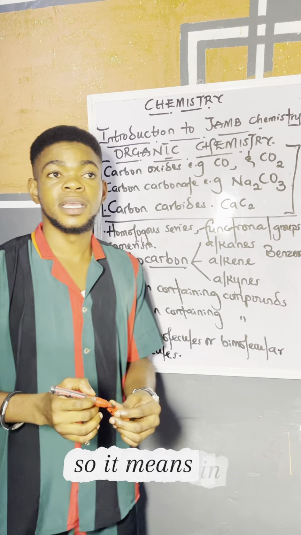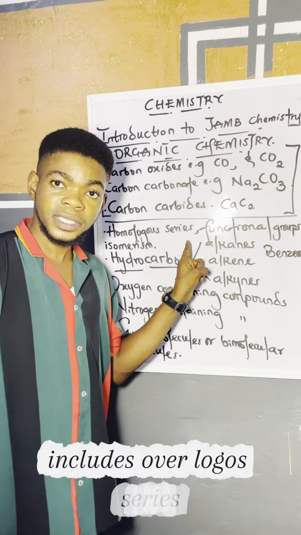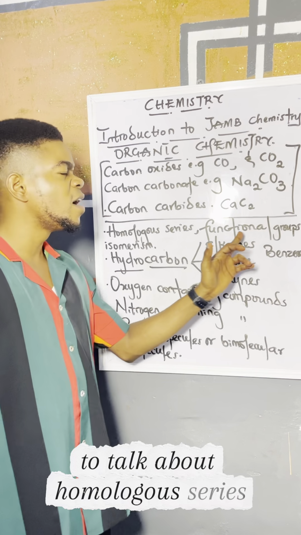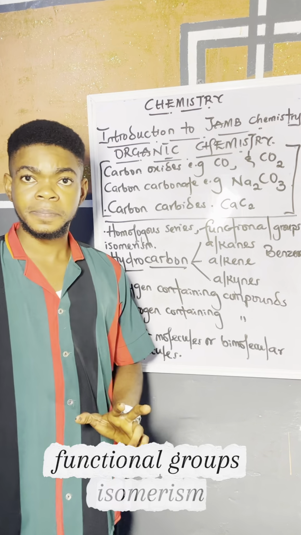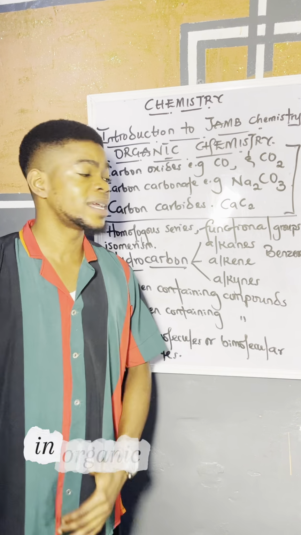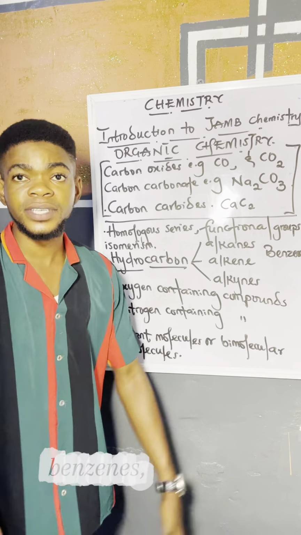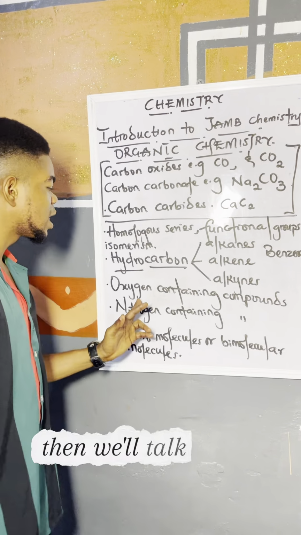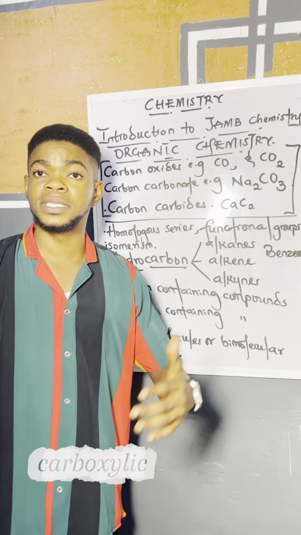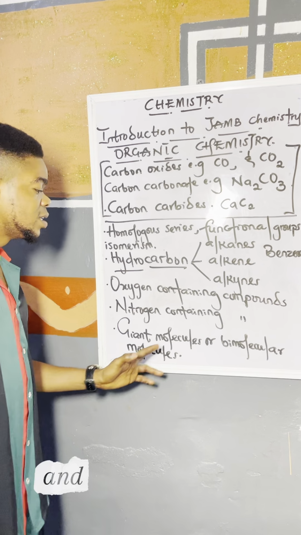So in summary, what we are going to study under organic chemistry includes introduction to organic chemistry, homologous series, functional groups, and isomerism. These will give us the properties of the different homologous series in organic compounds. We'll talk about hydrocarbons, alkenes, alkynes, benzenes, aromatic compounds. Then we'll talk about oxygen containing compounds also. We'll talk about esters, alcohols, carboxylic acids, and the likes. We'll talk about nitrogen containing compounds also, and giant molecules.